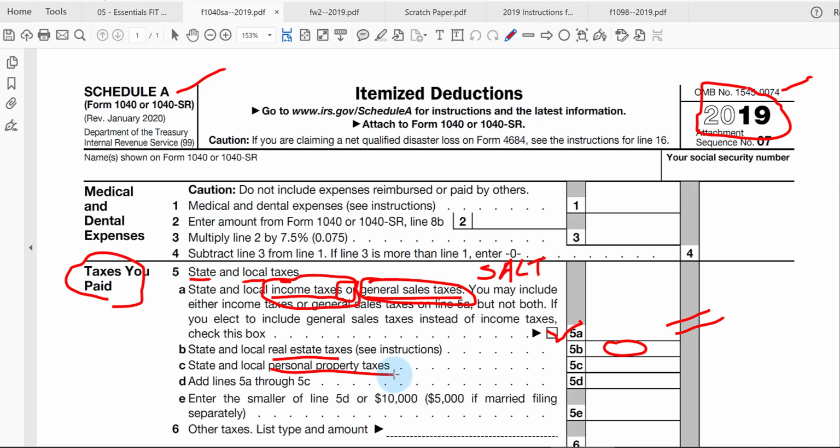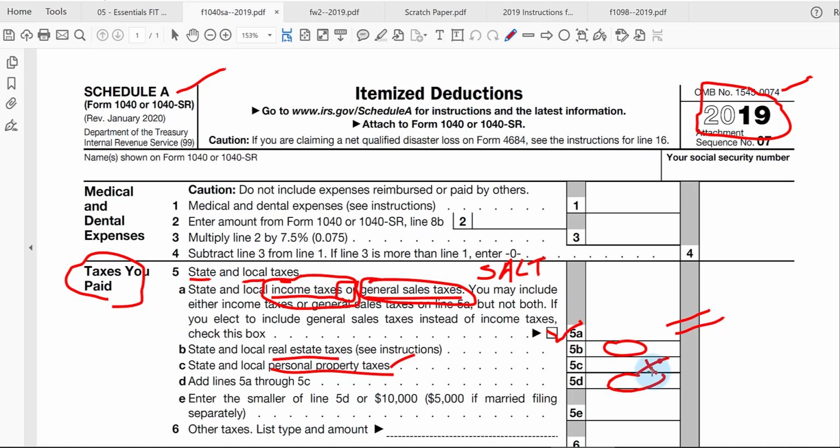An example of personal property tax would be a tax on, let's say, your automobile. But here in Hawaii, don't you pay a registration fee every year for your automobile? Well, that's not a tax. That's not a personal property tax based upon the value. It may be just a fee also based upon the weight of the automobile. To be able to claim a personal property tax, the tax has to be based upon the value of that property. So here in Hawaii, we don't have anything here in line 5C.